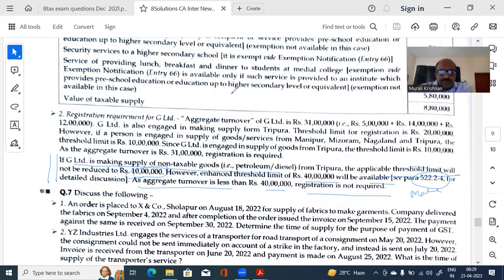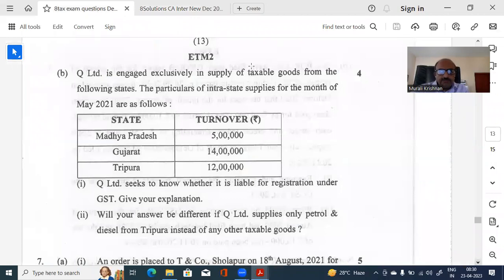Normally, aggregate turnover checking will be for these states, Manipur, Mizoram, Nagaland, Tripura, etc. And the other one is others. Now, let me see if I can get the... I think there's more space here. So I'll write it here.